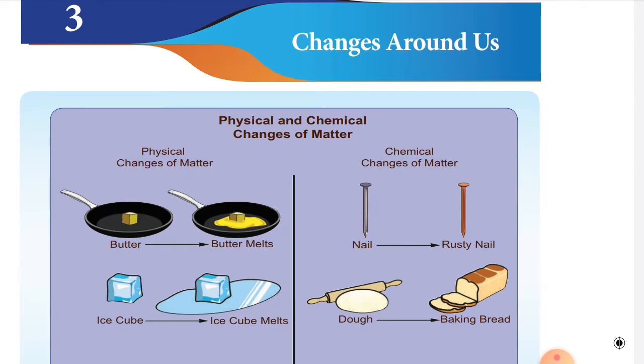You know, children, there are two types of changes. What are the two types of changes? Physical and chemical changes of matter. Matter occupies space in all states. See the first picture, children, physical changes of matter. Butter melts because you give some amount of temperature, it will be melting.